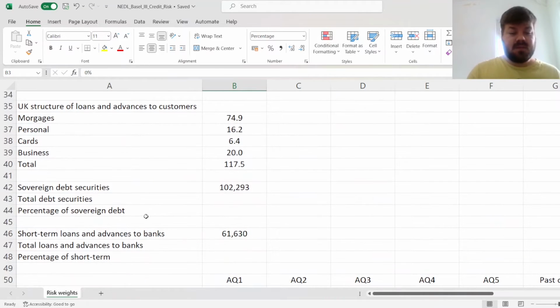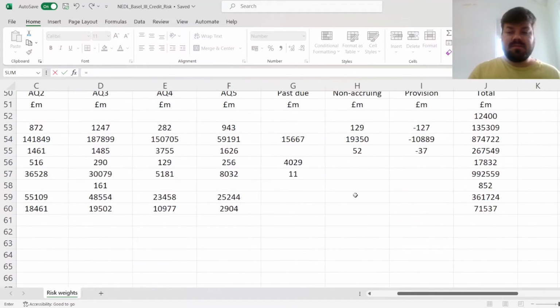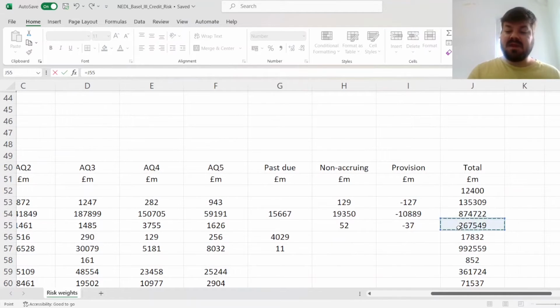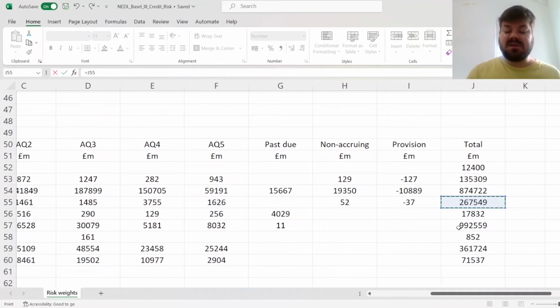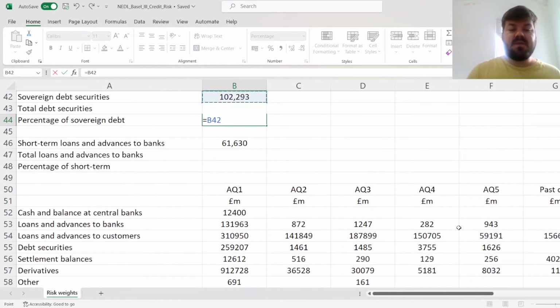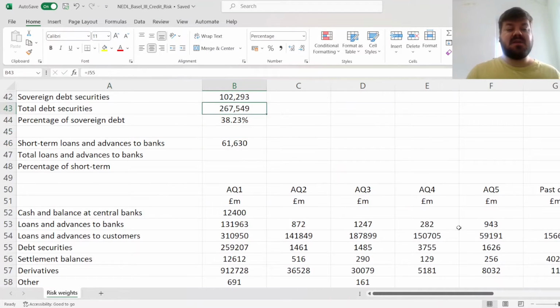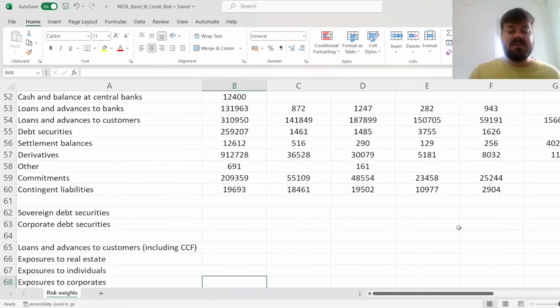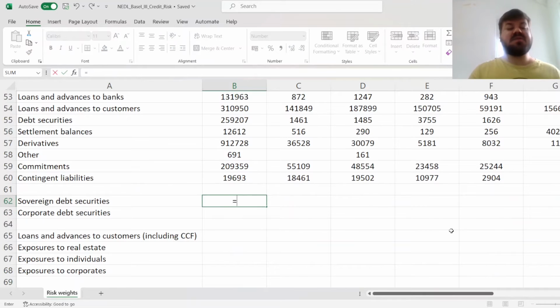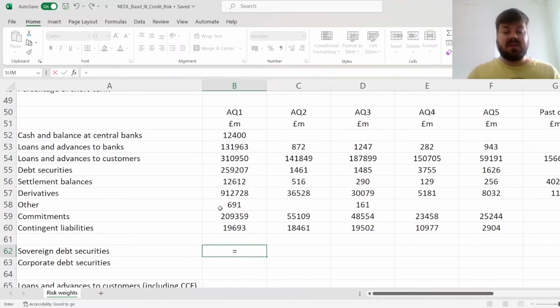In the Royal Bank of Scotland report, we can see that the total amount of sovereign debt securities that Royal Bank of Scotland holds is 102.293 million pounds. So essentially, we can figure out the ratio by looking at total number of debt securities from their asset quality analysis, and figure out the percentage of sovereign debt by dividing the sovereign debt securities onto total debt securities. And that would allow us to figure out the structure of debt securities between sovereign and corporate.